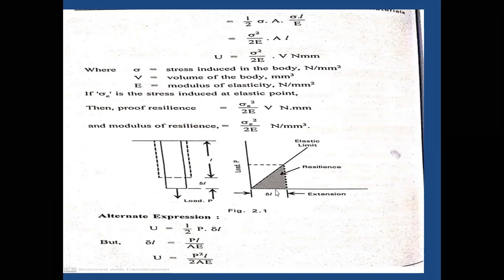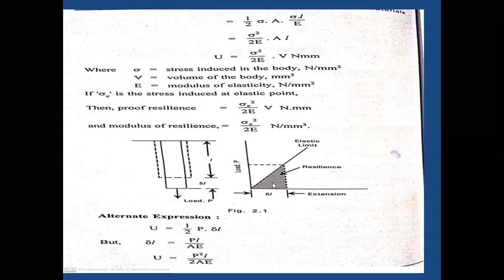Here also the change in length equals delta L and the load equals P. Let us consider up to the load P. The load is acting at a particular point with some value, and after application of the load it has some deformation delta L. In the case studies we need to calculate the strain energy. What is meant by strain energy? It is the work done, so the amount of energy we have observed up to that point, you can call it the strain energy.